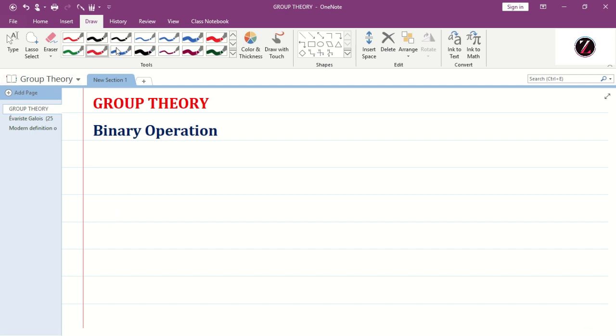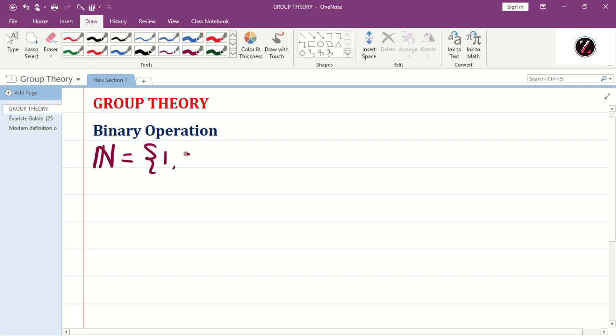For that, let us consider the set of all natural numbers: 1, 2, 3, etc. In school we studied 4 basic arithmetic operations: addition, subtraction, multiplication and division. Therefore we shall consider them one by one. First I consider addition. Let us check whether it is a binary operation on N or not.